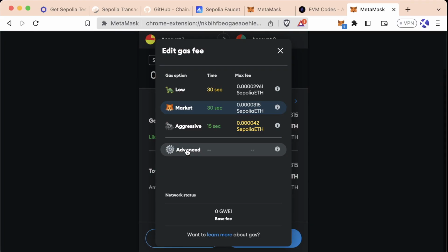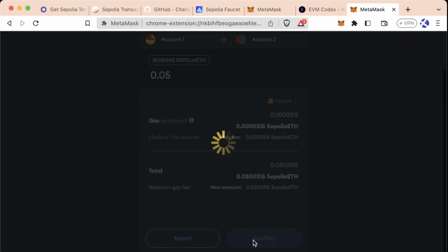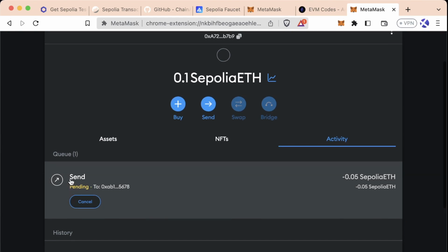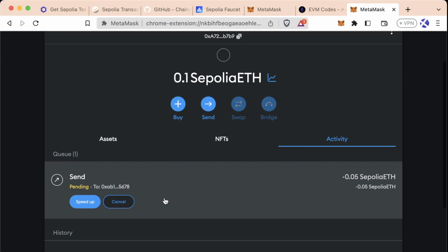That's a bit of an oversimplification of what's happening, but if you take that understanding, that'll pretty much work. If you want to specify exactly how much gas you want to spend, you can click the Advanced tab. If you select 0 gas, there's a high likelihood that your transaction will never go through. So we're just going to go with the default, which is usually a good idea. So let's go ahead and confirm. We now see a send transaction in our queue in the activity tab of our MetaMask, which shows us that we have a transaction currently sending.